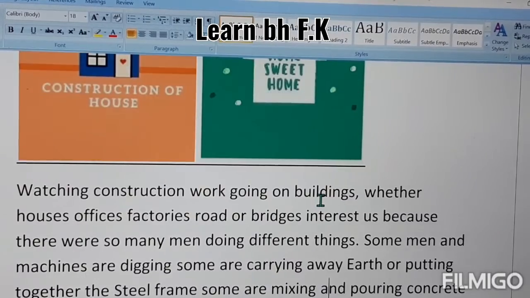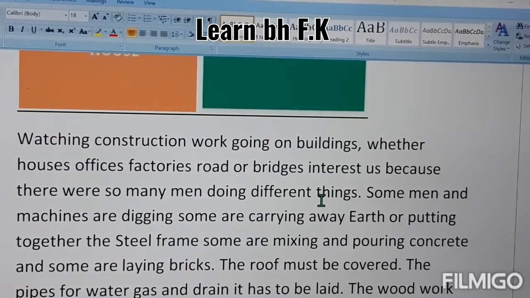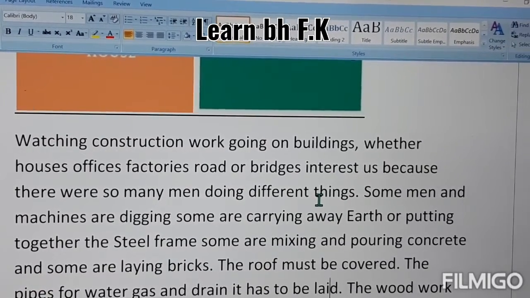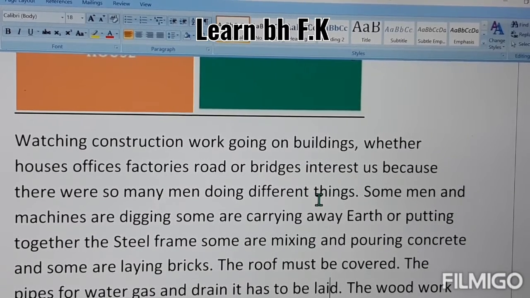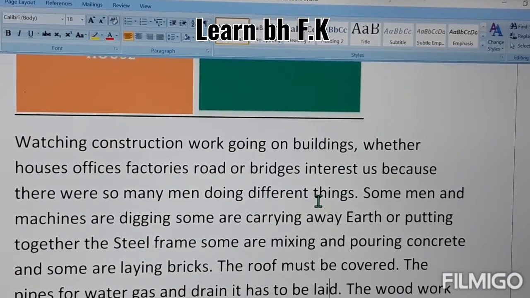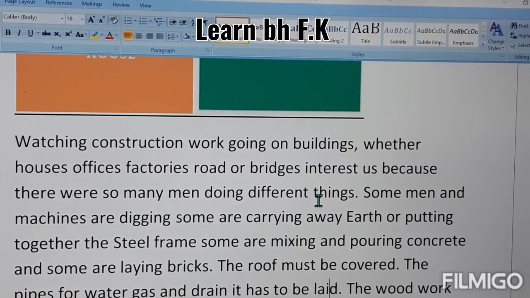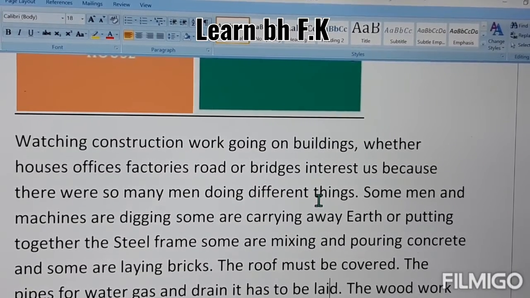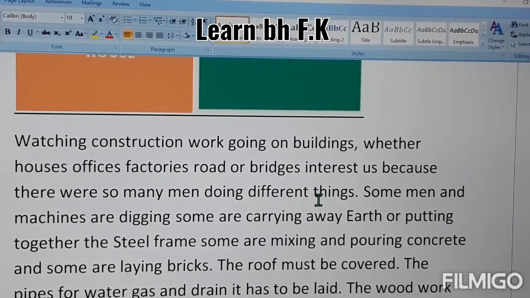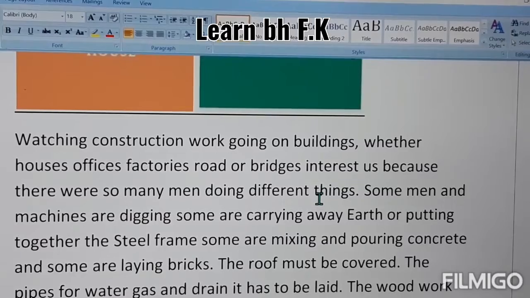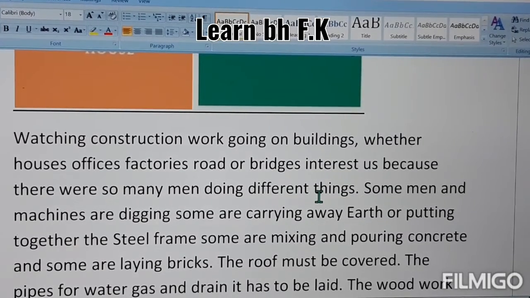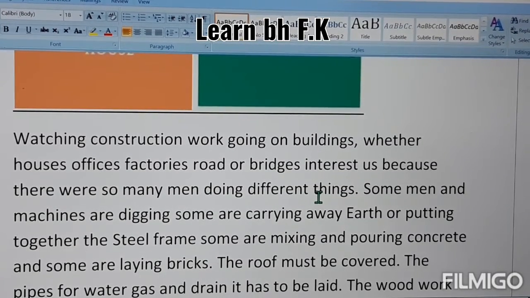Watching construction work going on in buildings, whether houses, offices, factories, roads, or bridges, interests us because there are so many men doing different things. Some men and machines are digging, some are carrying away earth or putting together the steel frame, some are mixing and pouring concrete, and some are laying bricks. The roof must be covered.